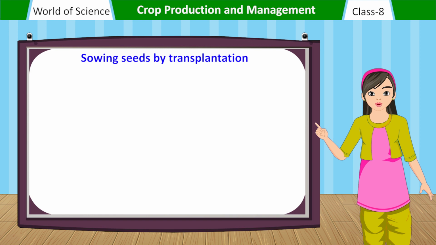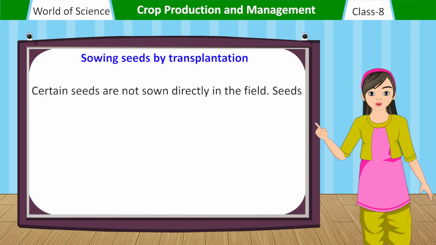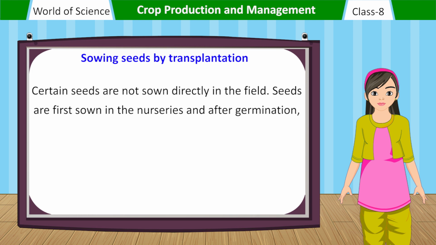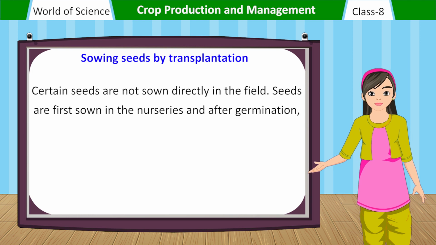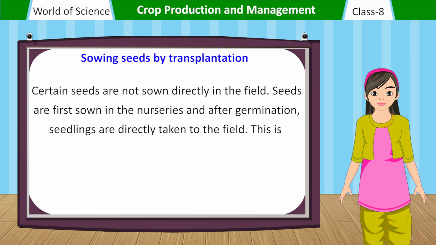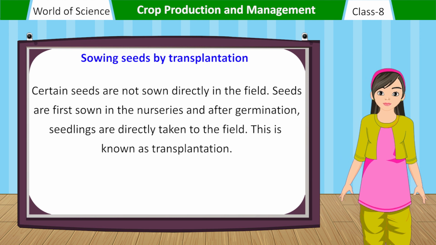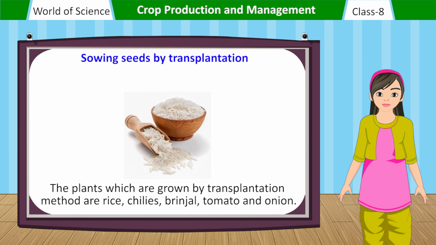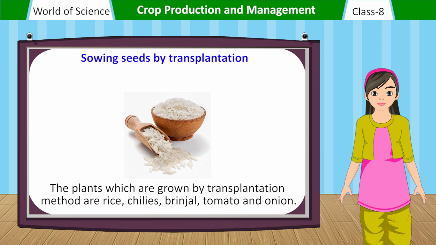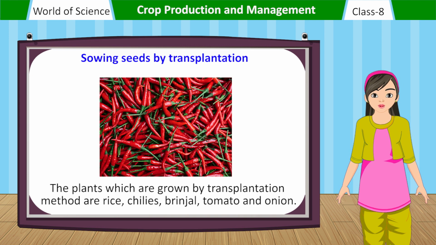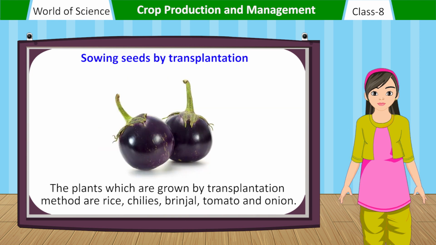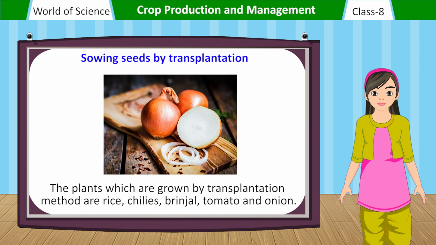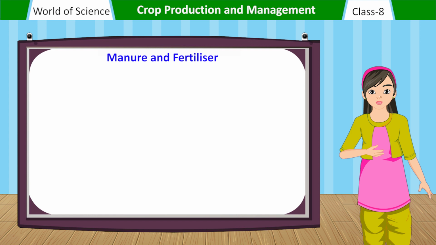Sowing seeds by transplantation. Certain seeds are not sown directly in the field. Seeds are first sown in the nurseries and after germination, seedlings are taken to the field. This is known as transplantation. The plants which are grown by the transplantation method are rice, chilies, brinjal, tomato and onion.